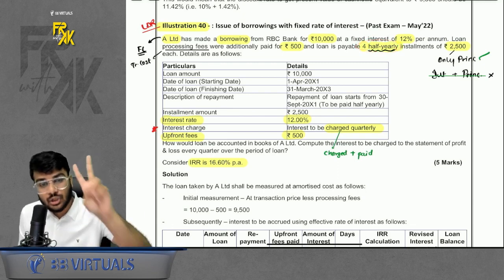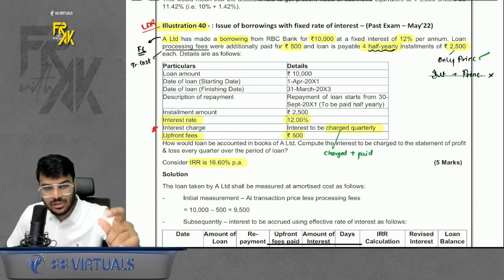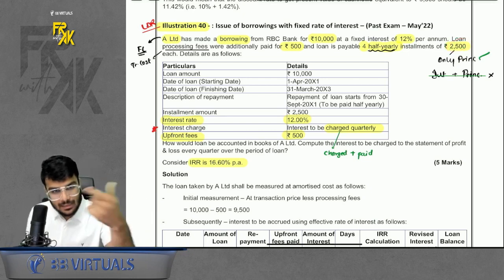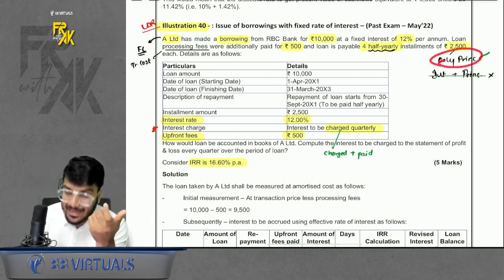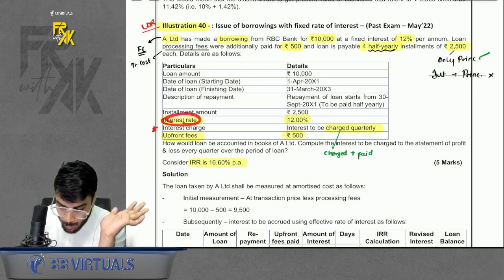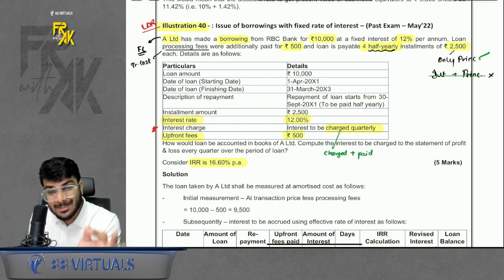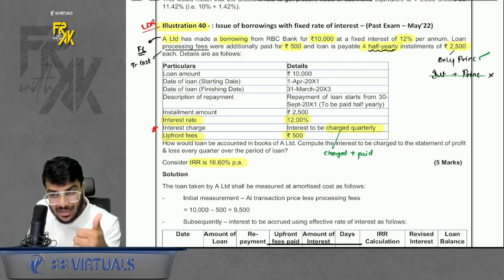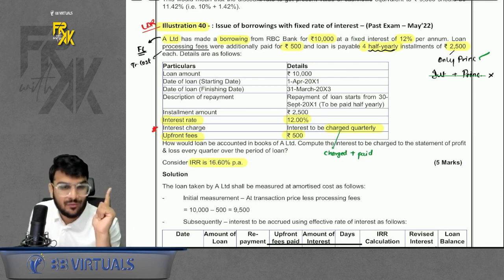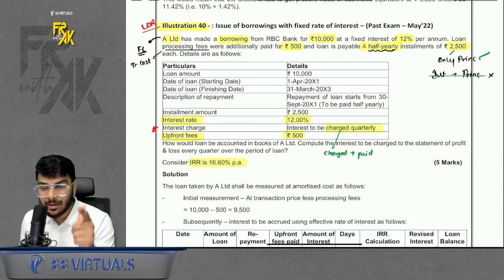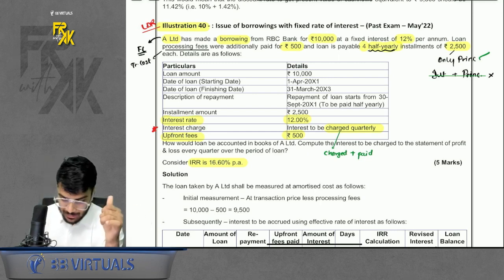That means if the tenure is 2 years, you will repay in first year. In first 6 months, you will repay this much. In next 6 months, you will repay this much. That is how it is happening. So the principal is getting repaid half yearly. And the best part is, here there is also coupon interest. But coupon interest is being charged and paid off quarterly. So the coupon payment happening quarterly, principal payment happening half yearly. Right? But the best part is, EIR here is not to be calculated based on your interpolation. It is given directly.